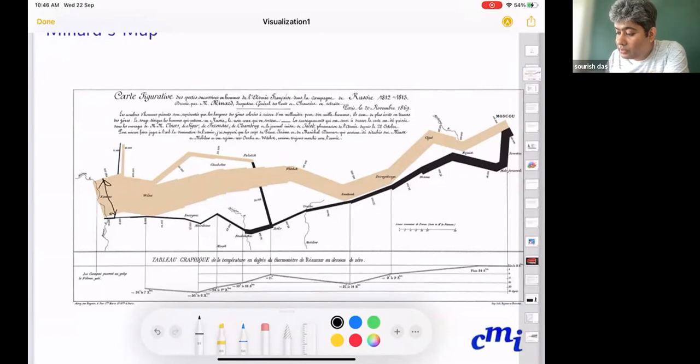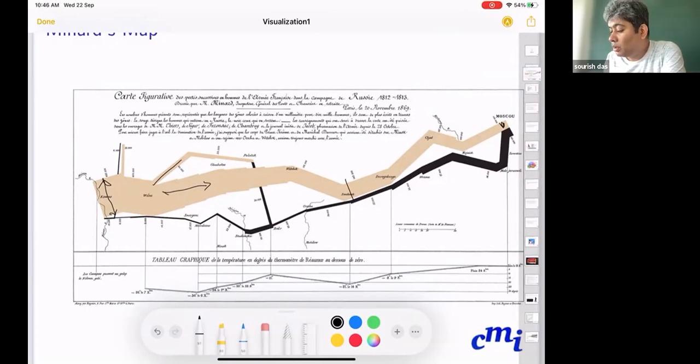Then they took a strategic step, that 60,000 people went this way and then they moved in this way. And by that time, the size was 154,000. And when they reached Moscow, that 400,000 army had come down to 100,000.